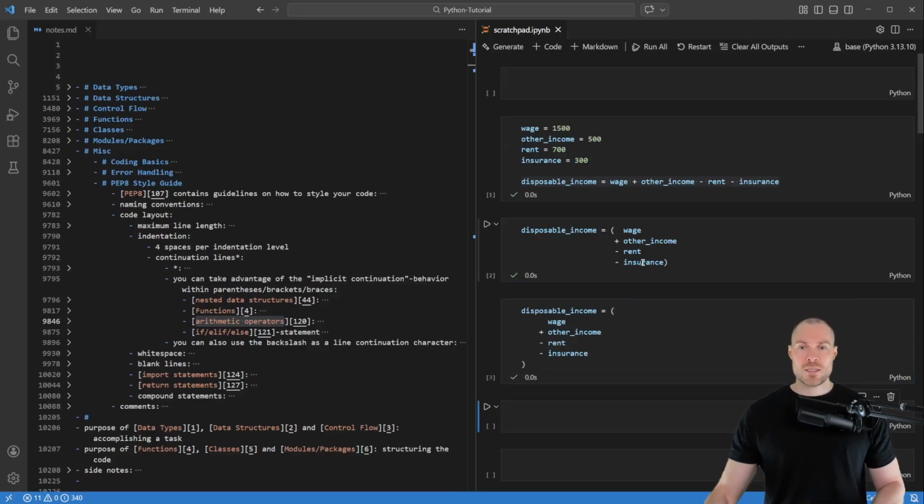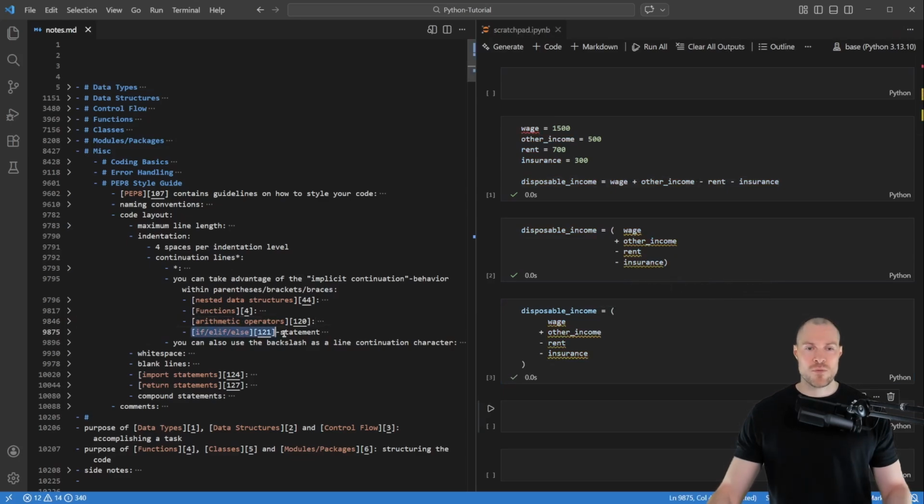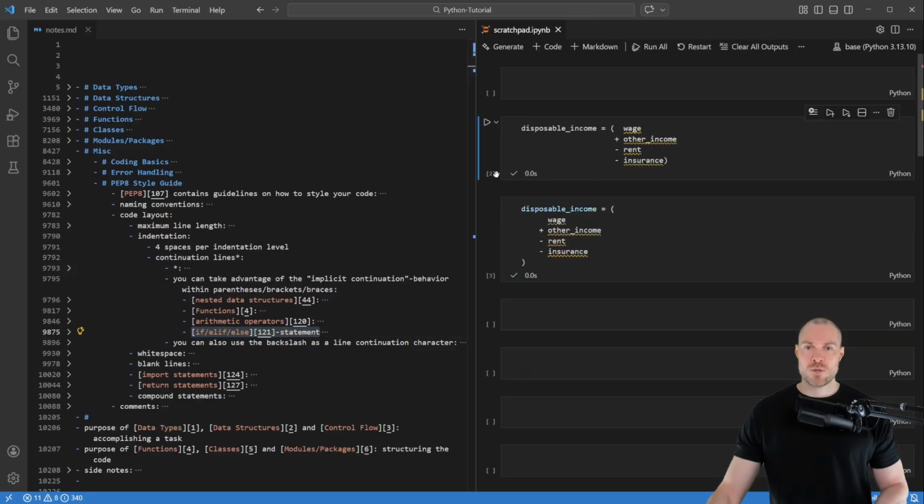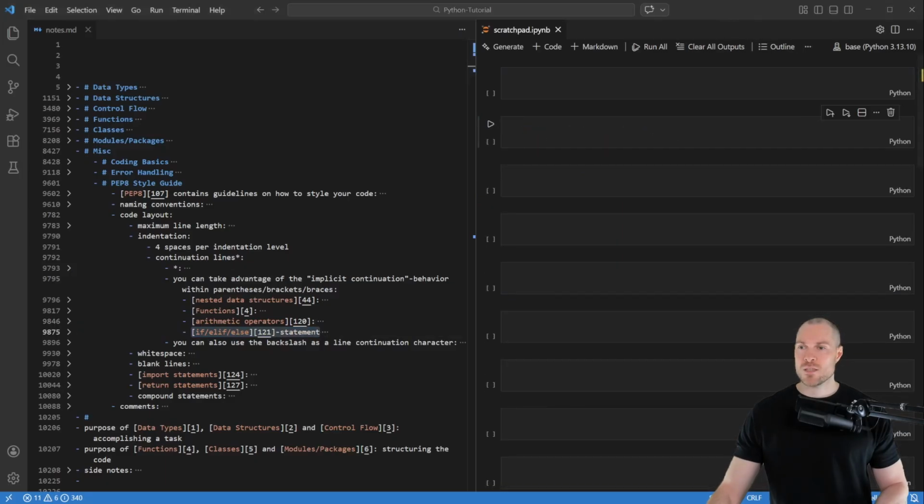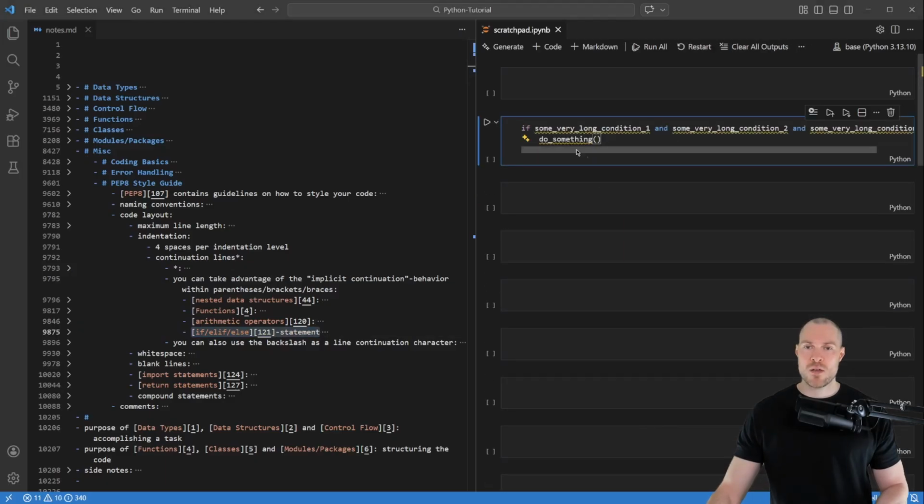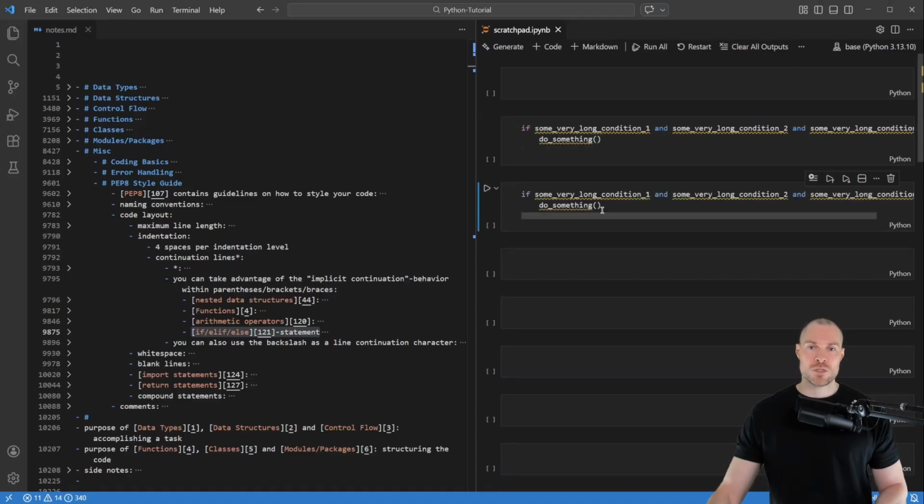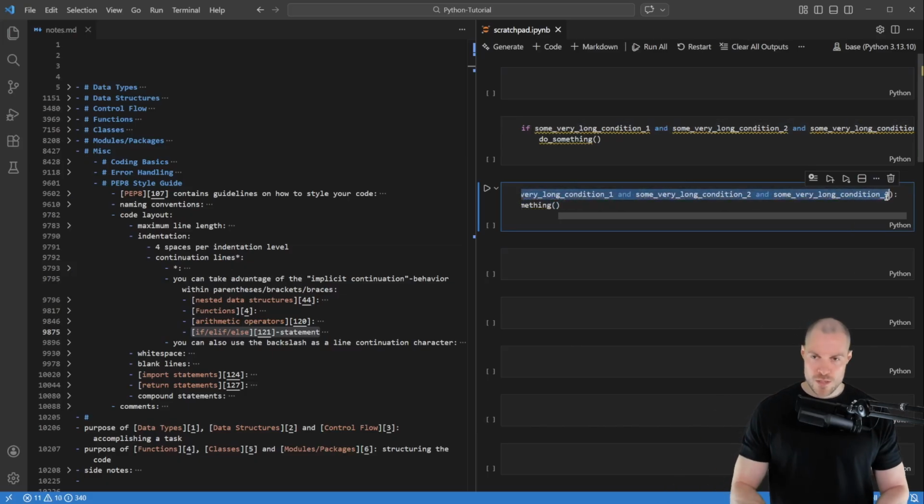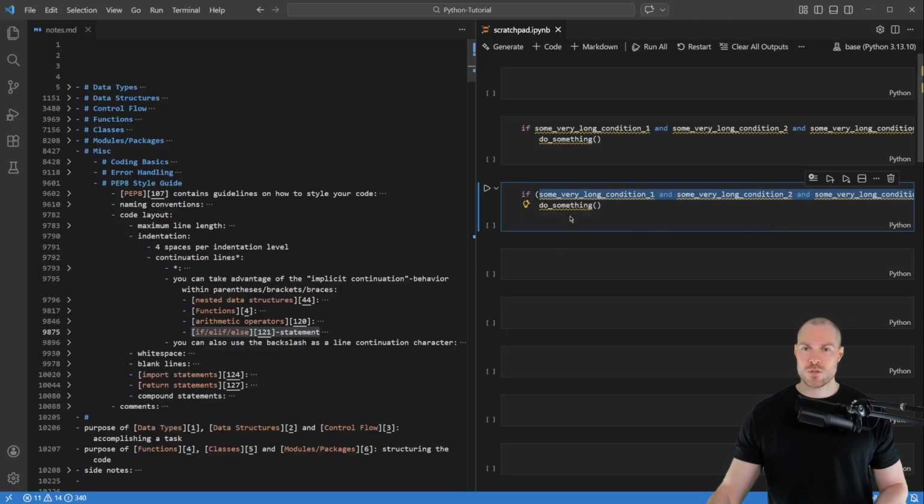So this is what the indentation could or should look like with arithmetic operators. And then lastly, we have if statements. So to demonstrate that, I've prepared here this if statement where we have a lot of conditions. So let's see now how we can use indentation in this case. So therefore, let's first put all of these conditions here into parentheses. So this way then we can again take advantage of this implicit continuation behavior.